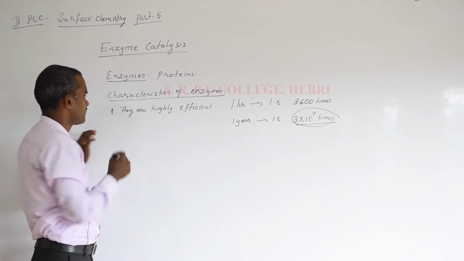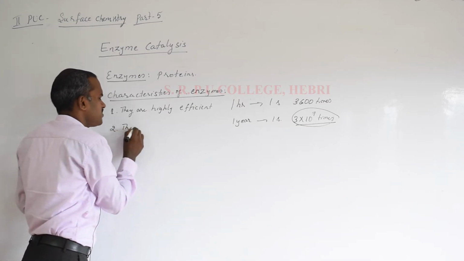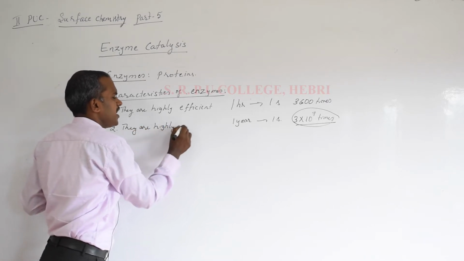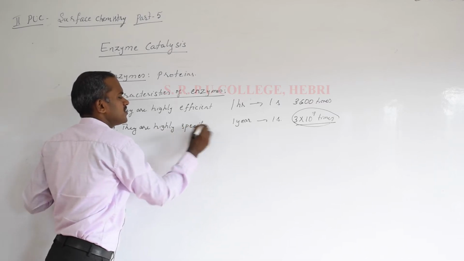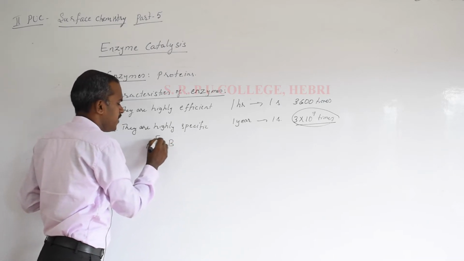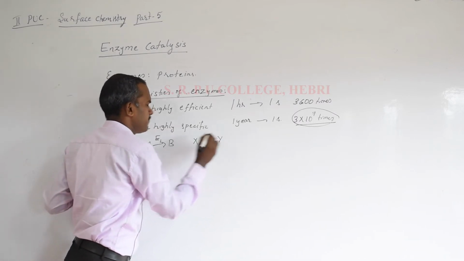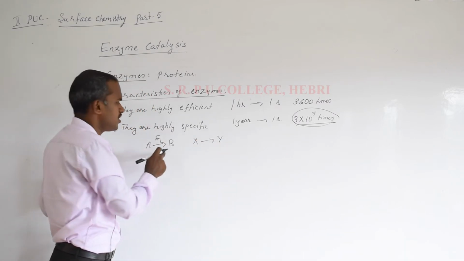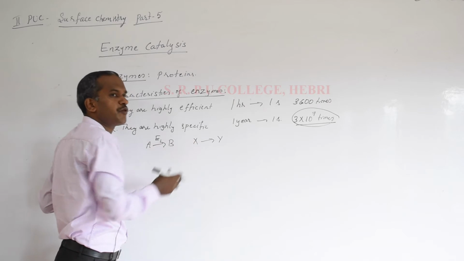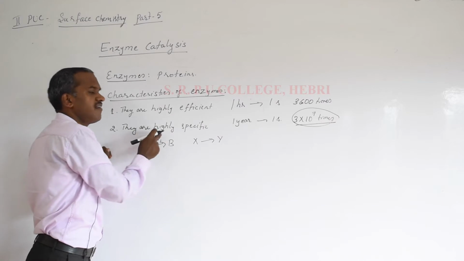That's the first characteristic. Coming to the second one: enzymes are highly specific. What do we mean by specificity? Suppose there is a reaction where A converts into B, catalyzed by enzyme E1. There is some other reaction where X converts into Y. You can't use the same E1, meaning different reactions use different enzymes. The same enzyme cannot catalyze more than one reaction, so they are highly specific. The second characteristic of enzymes is that they are highly specific.